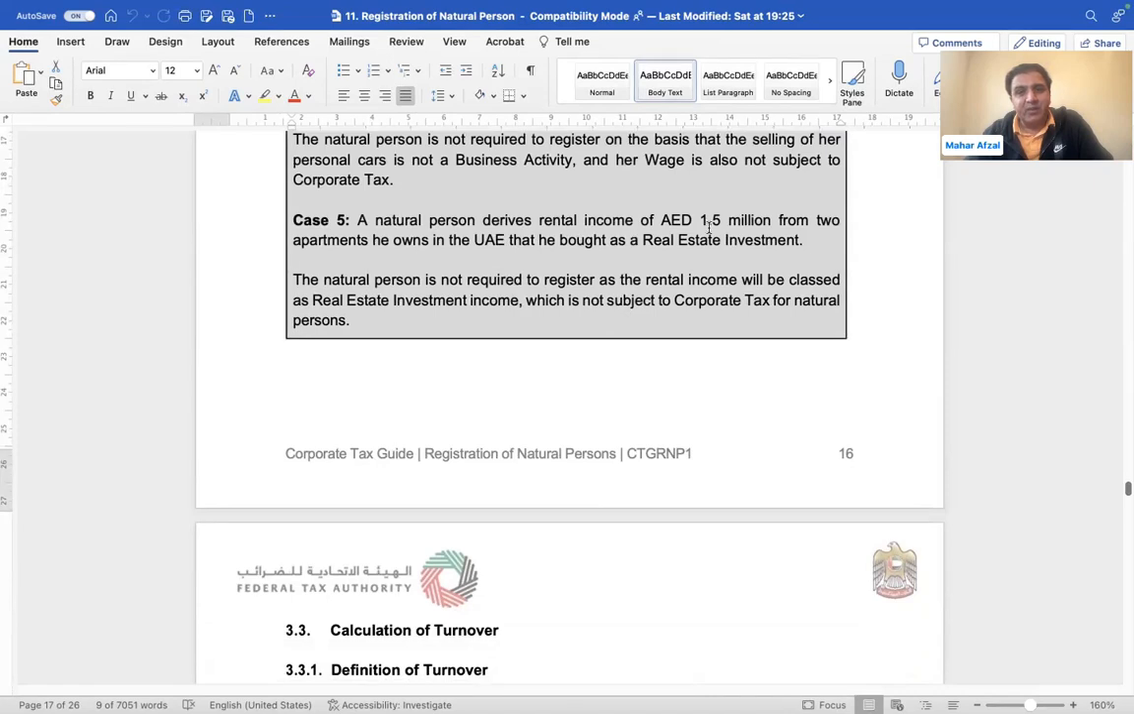A natural person derives rental income of 1.5 million from two apartments. Personal apartment rental income, even more than 5 million or 1.5 million, will not be subject to corporate tax because it is a personal real estate investment.